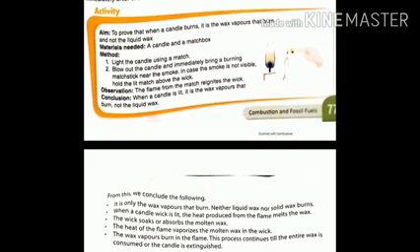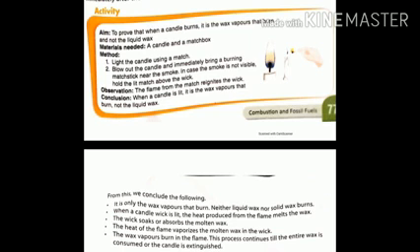When a candle wick is lit, the heat produced from the flame melts the wax. The wick soaks itself and absorbs the molten wax, and the heat from the flame vaporizes the molten wax in the wick. The wax vapors burn in the flame, and this process continues till the entire wax is consumed and the candle is extinguished.